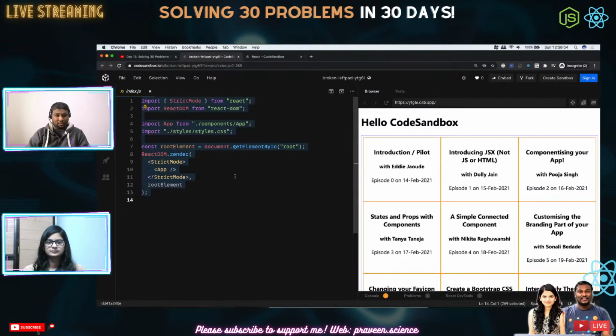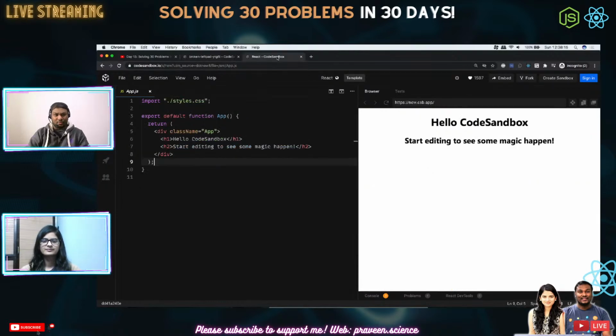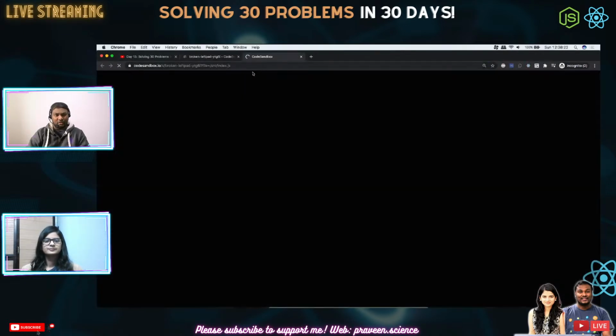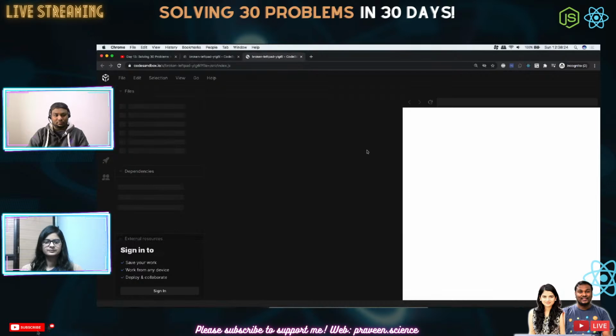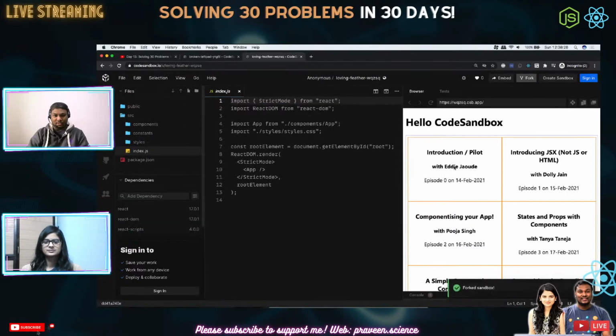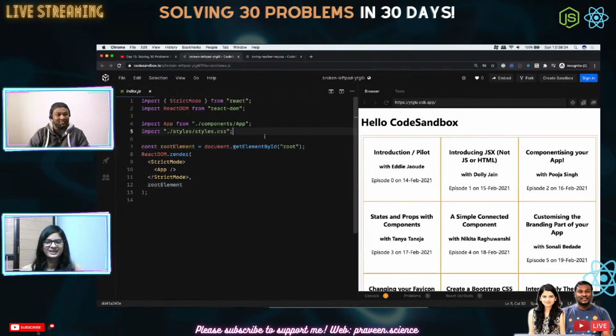I'll just copy this whole thing. We need a couple of different ways of doing things, because we already have a lot of things changed here. So instead, I'll just fork this one. Let me open this again in a new tab, and let me fork this sandbox. Cool, I've got a new copy of it.